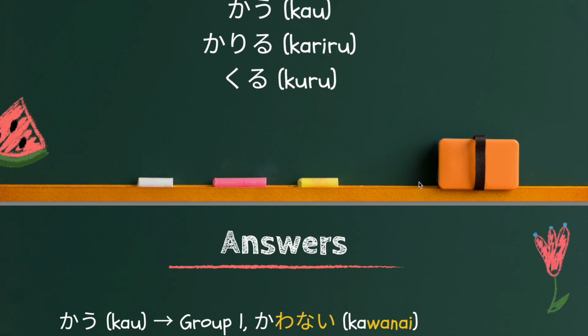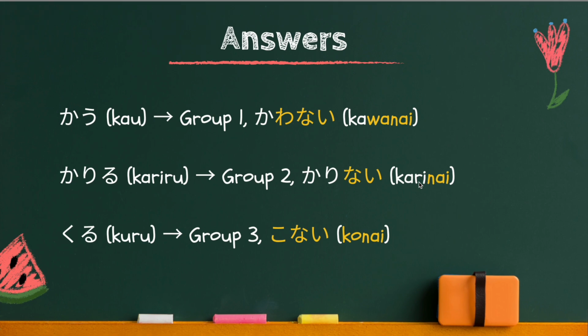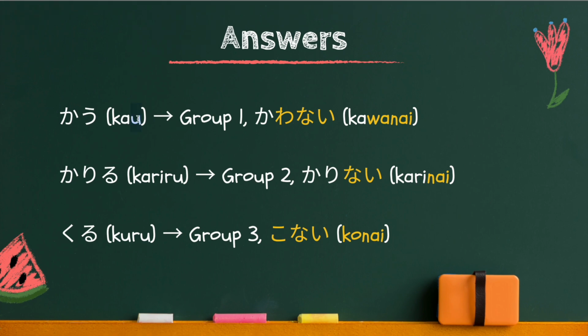Now the answers. 買う. It's not いる or える ending, so it's not group 2. And also it's not group 3. Therefore, it should be group 1. And it's u letter ending, 買う. Therefore, it's an exception. You have to change u to わ instead. And then add ない. So the ない form is 買わない. Second one, 借りる.